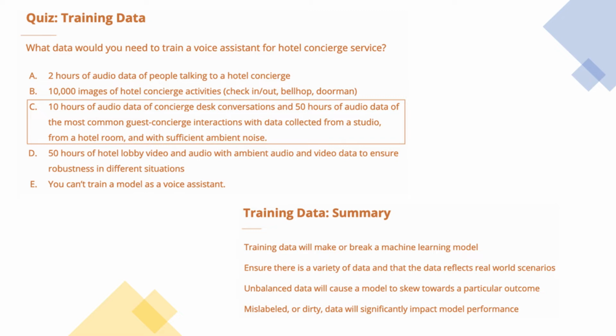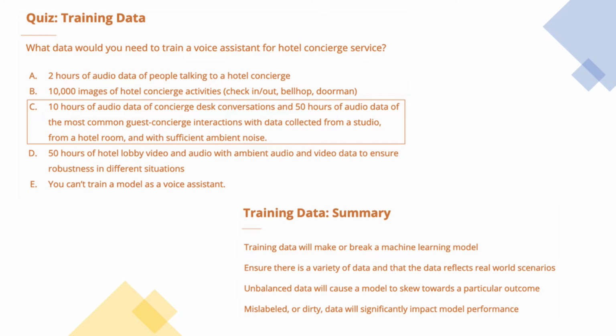So in this quiz, I wanted you to identify what type of training data is best used for creating a voice assistant for a hotel concierge service. When we look at the options, we can immediately start to eliminate a few of them. If we look at option B, we see that it's calling for 10,000 images of hotel concierge activity. We can immediately remove this because in order to train a voice assistant, image data is unlikely to be of any use. Similarly, we can eliminate option D because that is calling for video data, which is essentially a series of images connected together. Then we have options A and C left.